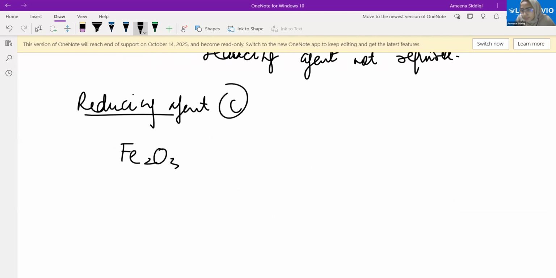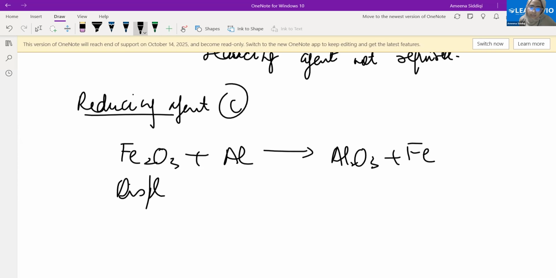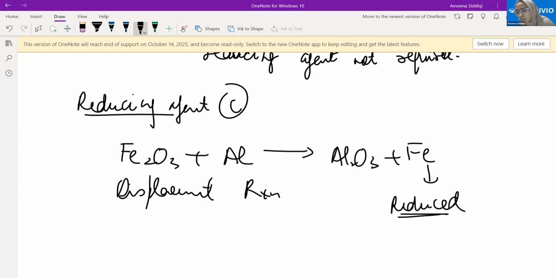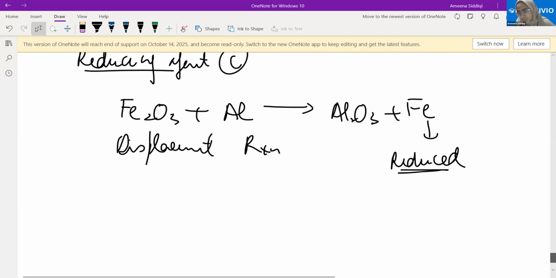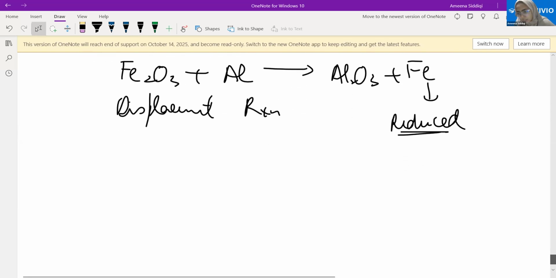Let's suppose we have Fe2O3. It's an oxide of iron. If I react it with a metal which is more reactive than iron, what is it? Aluminium. Aluminium here is more reactive than iron. It will displace iron from its oxide. What we will get? Al2O3 plus iron, right? This is nothing but a displacement reaction. Here also iron is getting reduced. But in what method is it getting reduced? By the use of a more reactive metal, by a displacement reaction, right?